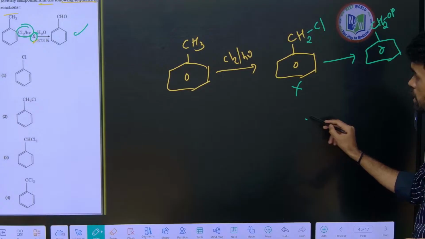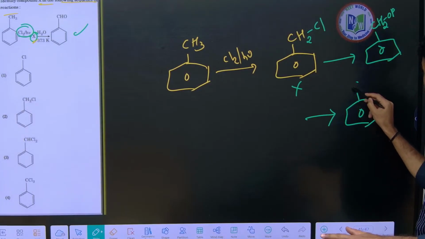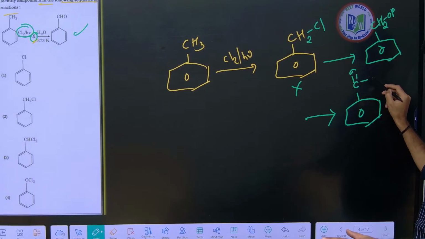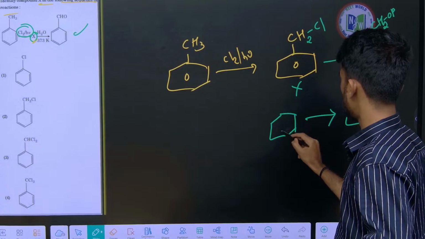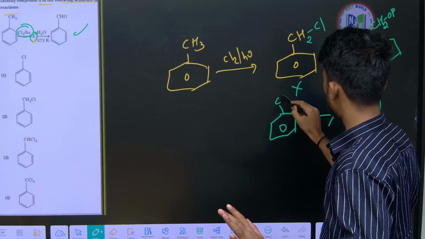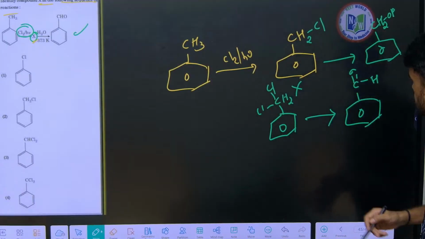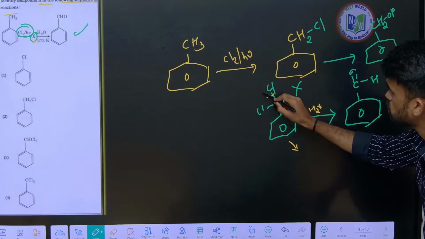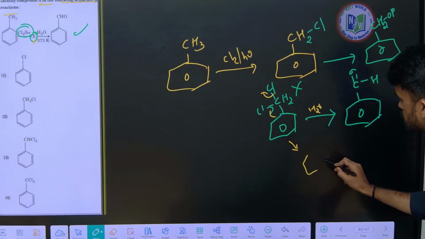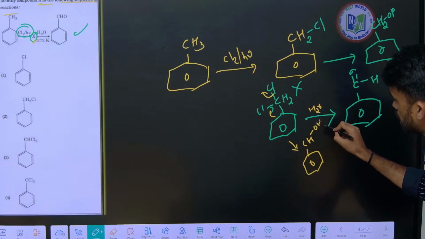If the product is aldehyde, it should be a geminal dihalide, like this. Why is it like this? Because upon hydrolysis the chlorines are removed, and on the same carbon we will have OH and OH here.